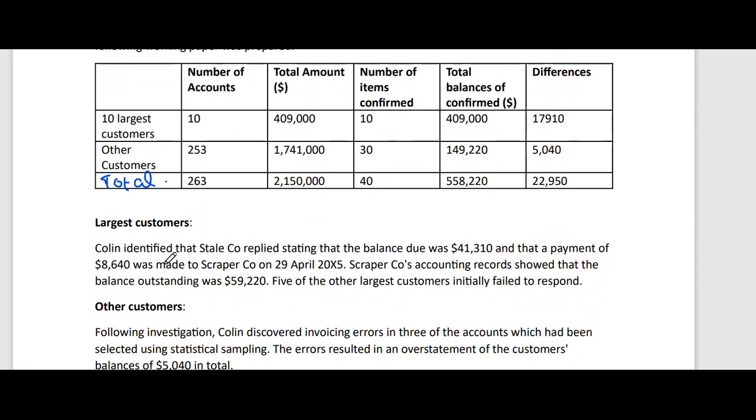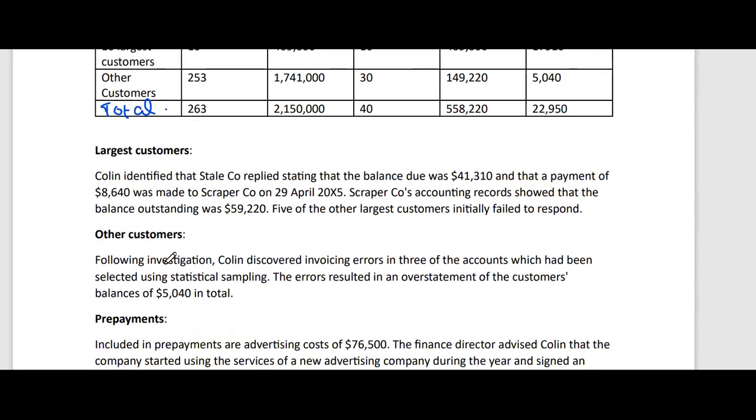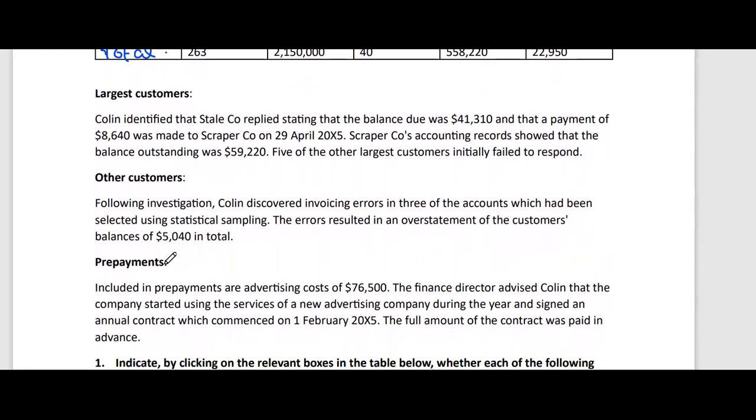Then with respect to the largest customers and other customers, further information is also provided. So let's read the first piece of information. For largest customers, Colin identified that Stale Company is a receivable of our client.